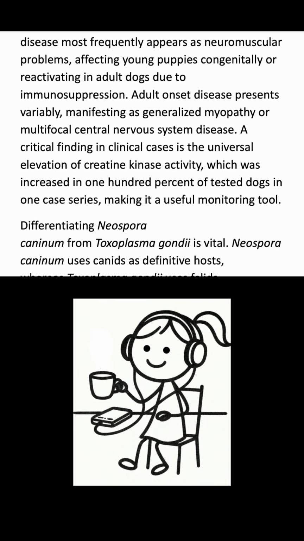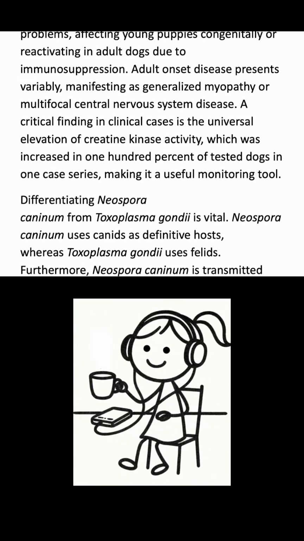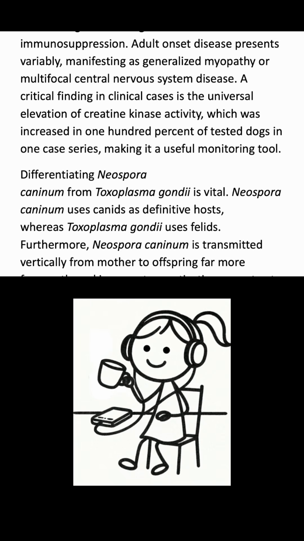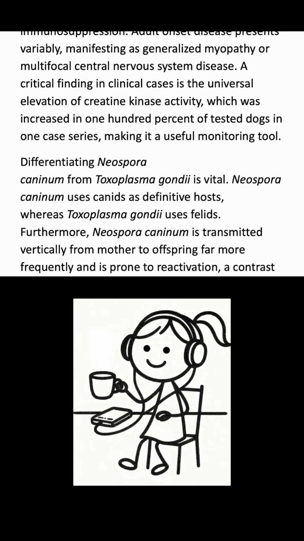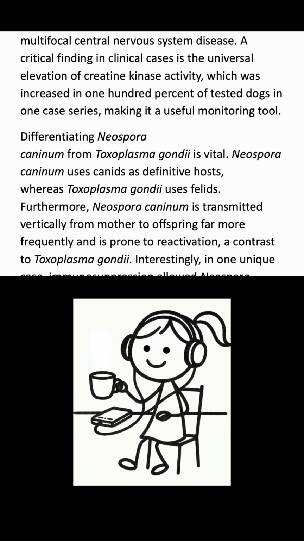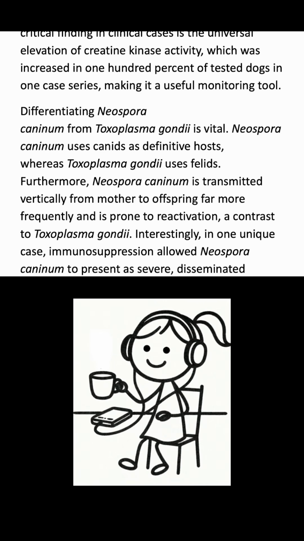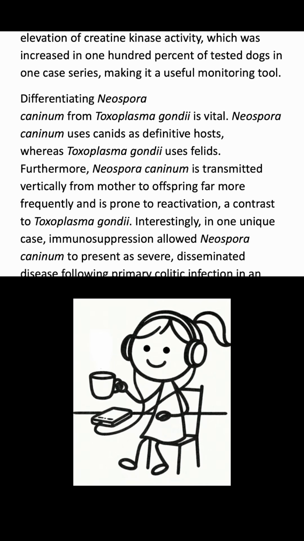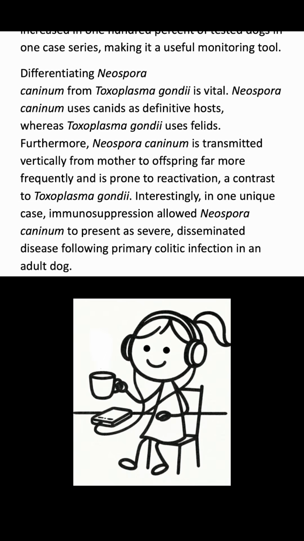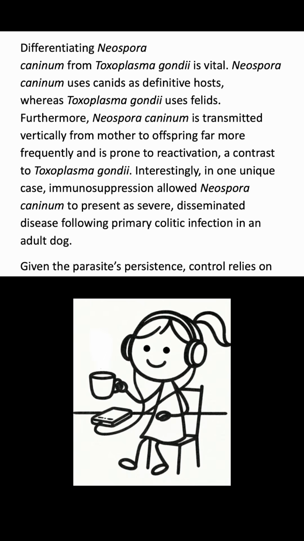Differentiating Neospora caninum from Toxoplasma gondii is vital. Neospora caninum uses canids as definitive hosts, whereas Toxoplasma gondii uses felids. Furthermore, Neospora caninum is transmitted vertically from mother to offspring far more frequently and is prone to reactivation, a contrast to Toxoplasma gondii. Interestingly, in one unique case, immunosuppression allowed Neospora caninum to present as severe, disseminated disease following primary colitic infection in an adult dog.